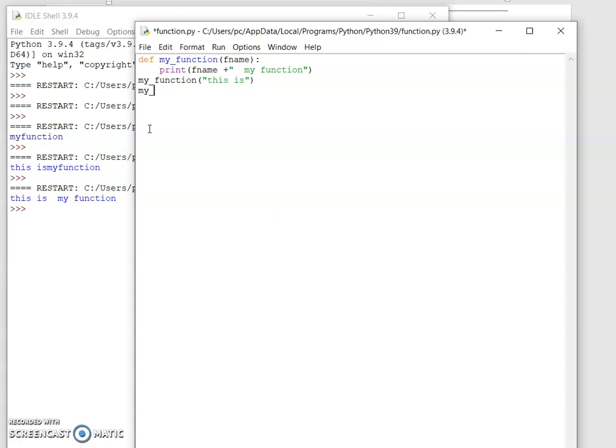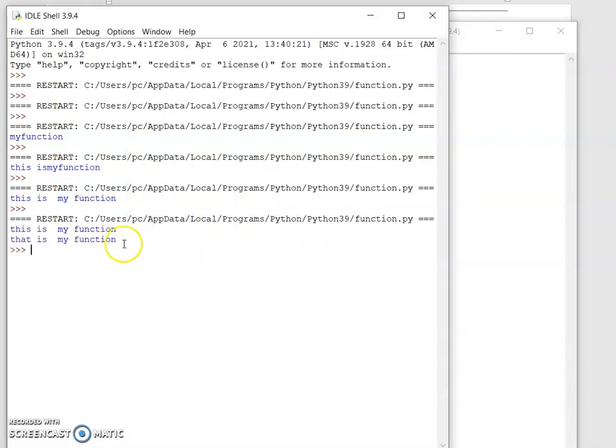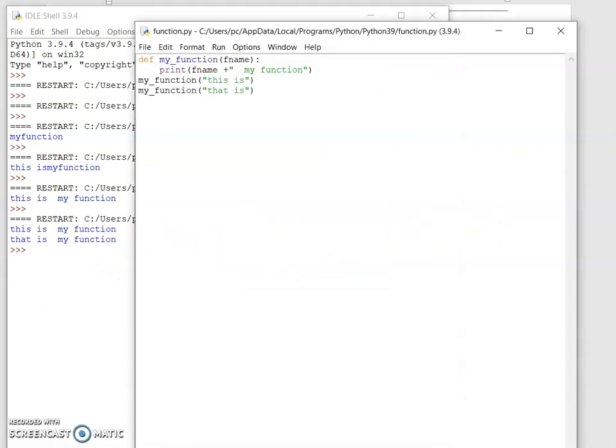My function of, that is, now run this. This is my function, that is my function are printed.